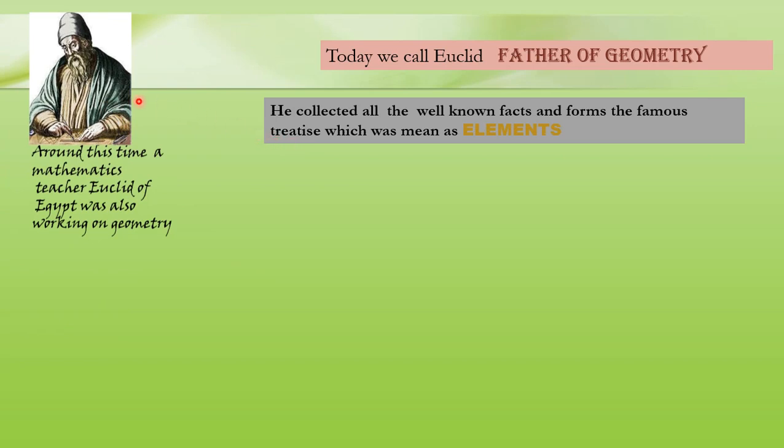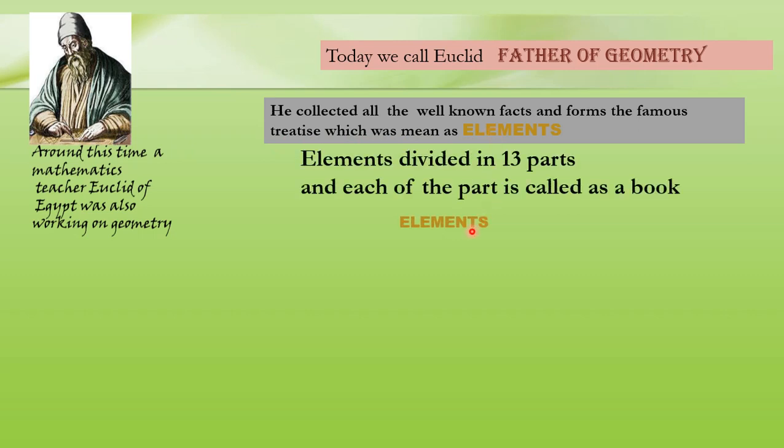What he did in the field of geometry is that he collected all the well-known facts, and these facts formed the famous treatise called Elements, which are written documents divided into 13 parts.